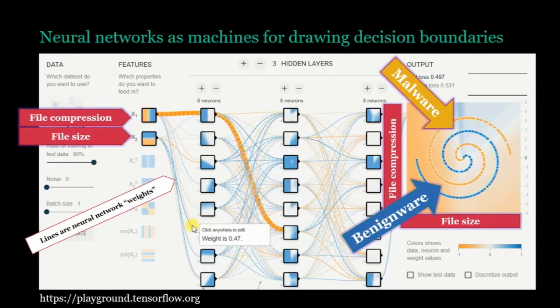Actually, let me stop for 1 second. I'll show you the pattern that we need to capture here. The pattern is this spiral galaxy type pattern. These orange dots are the malware. These blue dots are the benignware. Of course, this isn't real, right? I just made this up to make a complicated pattern. But we want to capture the fact that the malware exists in this inner arm of the spiral galaxy and the benignware exists in this outer arm of the spiral galaxy. This is a hard pattern to capture with a mathematical function, right?